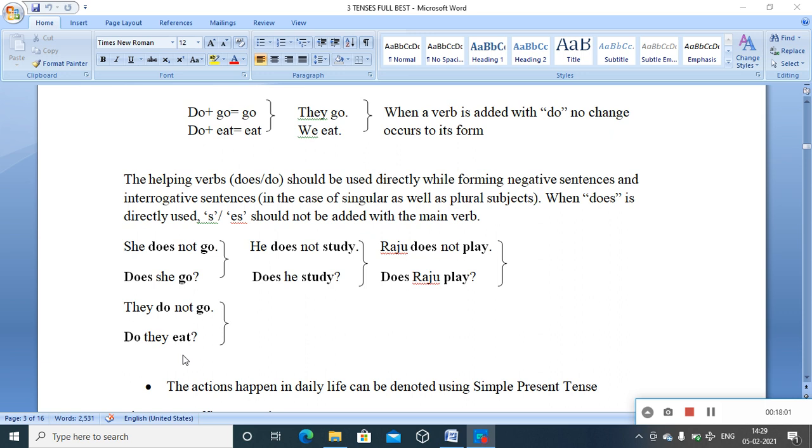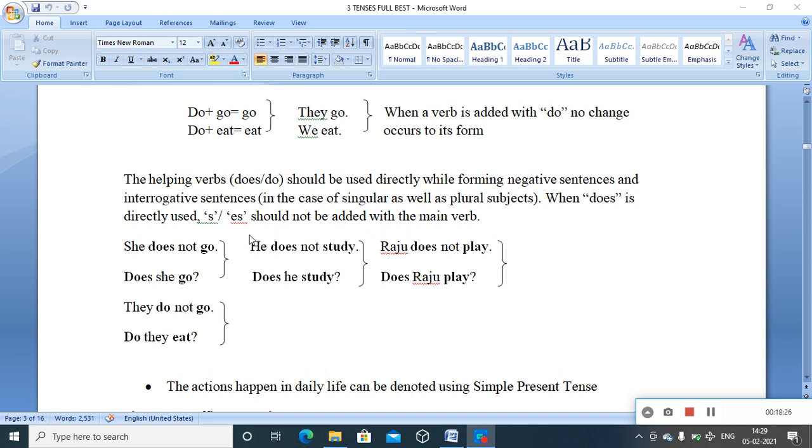It's do they eat or do they go? So question and negation, negative sentence and interrogative. Interrogation means question. You have to add do. It's not direct. You cannot avoid using do or does directly in the case of a singular subject or plural subject.